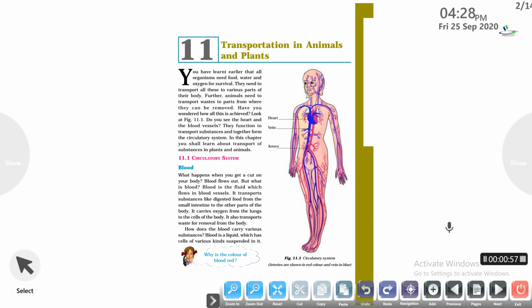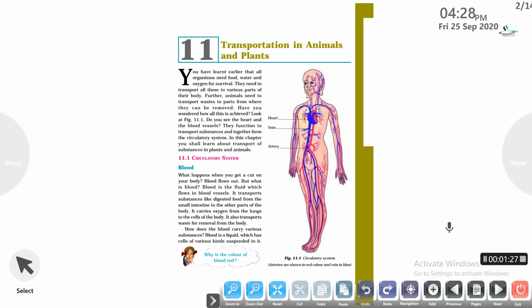As we studied in chapter number 10, oxygen is essential for the survival and the breakdown of the food in the cells of an organism. All organisms need food, water and oxygen for survival. So how do these materials or molecules get transported to all the various parts of the body? Further, the animals also need to transport the waste material to the parts from where it can be removed.